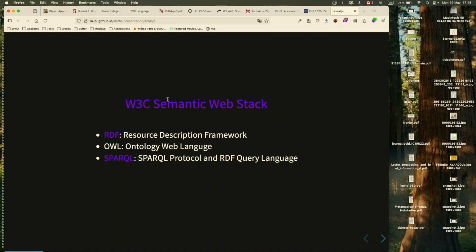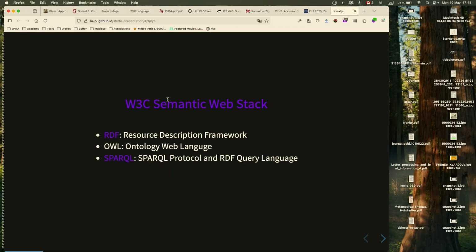SPARQL is a query language I will show in a second. I will show a minimal example of SPARQL in a second. And finally, SHACL, the Shapes Constraint Language. It is a constraint language for RDF graphs, basically much like a schema language for XML, but for RDF graphs and some others. So basically, this is SPARQL.